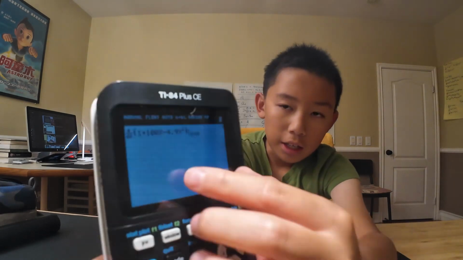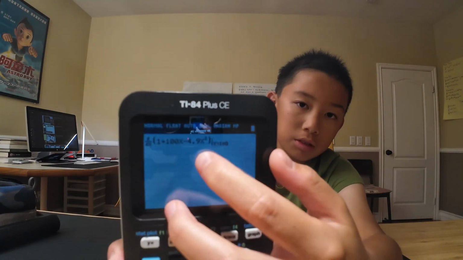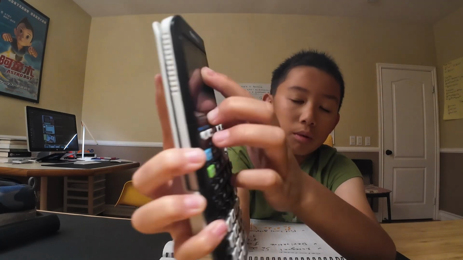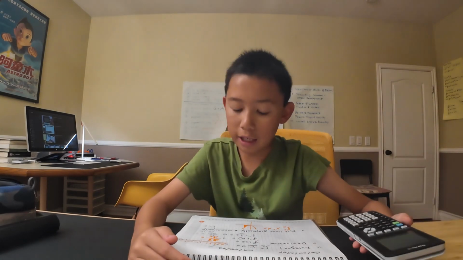Right here we type in our variable, we type in our equation, and then we type in what x equals. Then when you hit solve, you get 2. Of course, you can do it manually and also with the calculator.